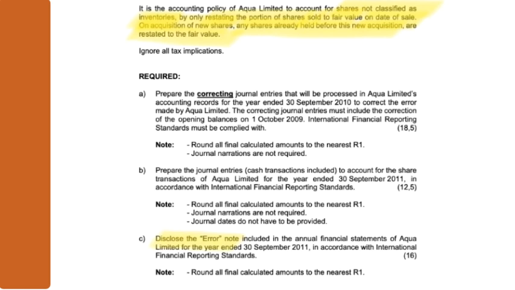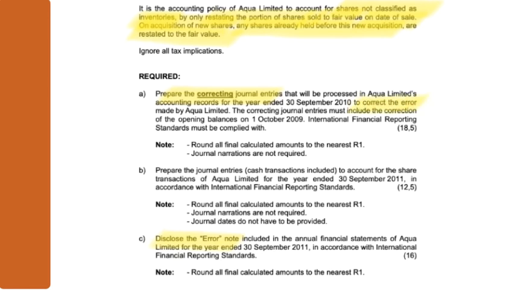In number A, prepare the correcting journal entries that will be processed by Aqua Limited's accounting records. So now remember, when can you post them in Aqua Limited's accounting records? The 2010 accounting system can be opened, but the 2009 accounting system cannot be opened to correct the error.